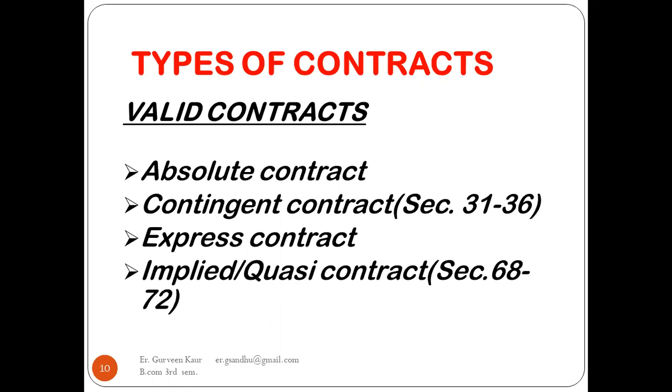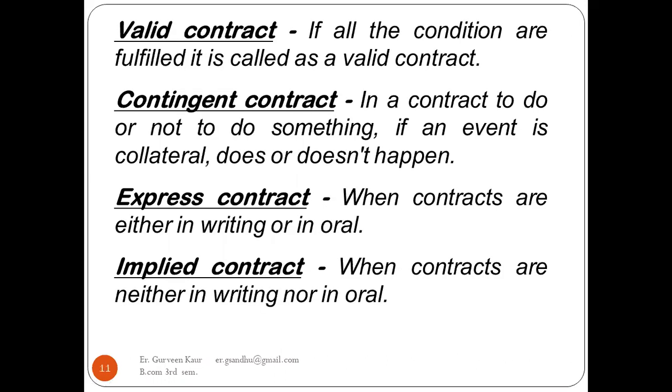Now, next are the types of contract. The first type is the valid contract. The types are the absolute contract, contingent contract under sections 31 to 36, express contract, and implied or quasi contract under sections 68 to 72. First is the valid contract. If all the conditions are fulfilled, it is called a valid contract. When everything is going in a proper, aligned way and every condition is fulfilled, that contract is known as a valid contract.